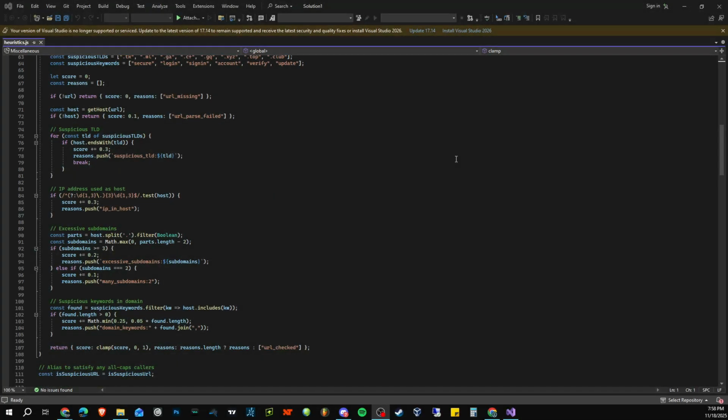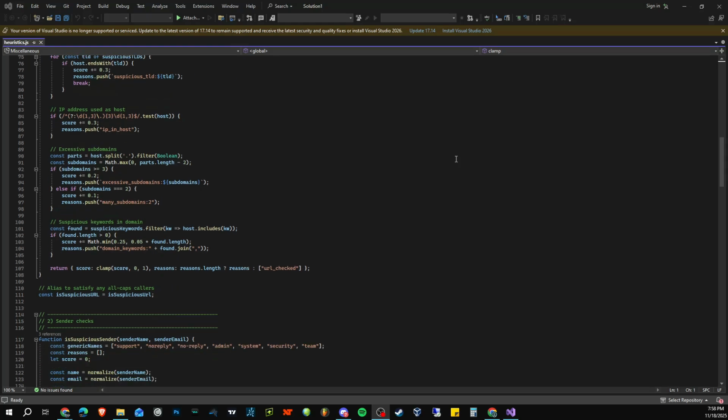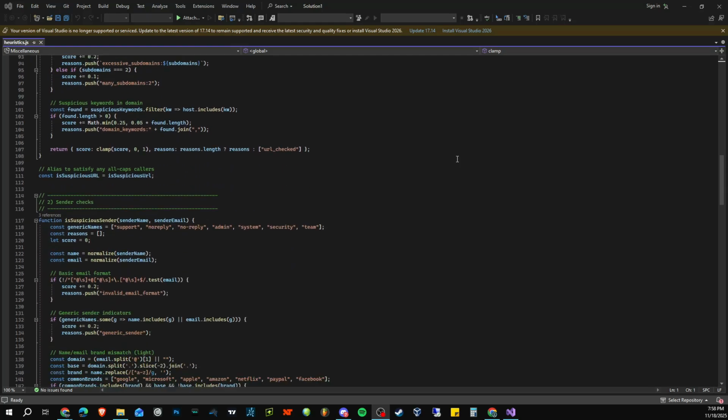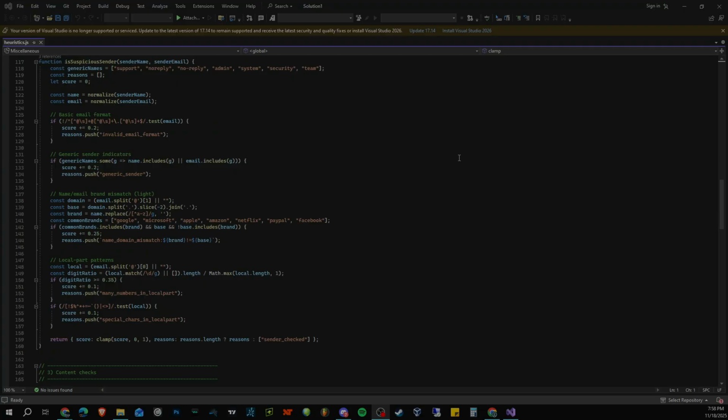The current machine learning model uses default weights and limited training data. Without a large, diverse dataset of labeled phishing and legitimate emails, the model's accuracy is constrained.